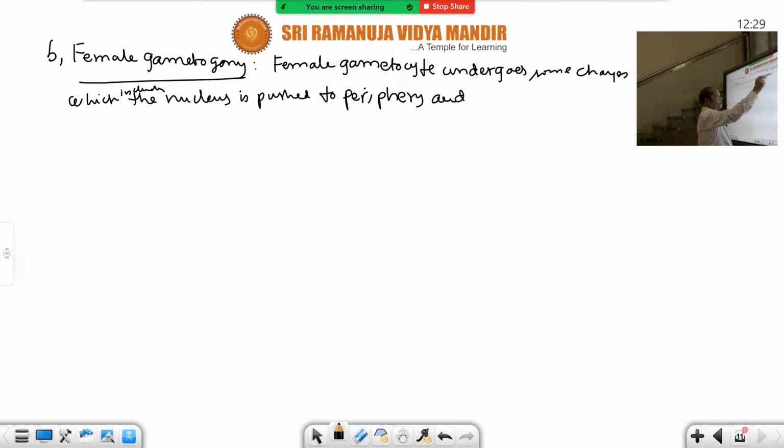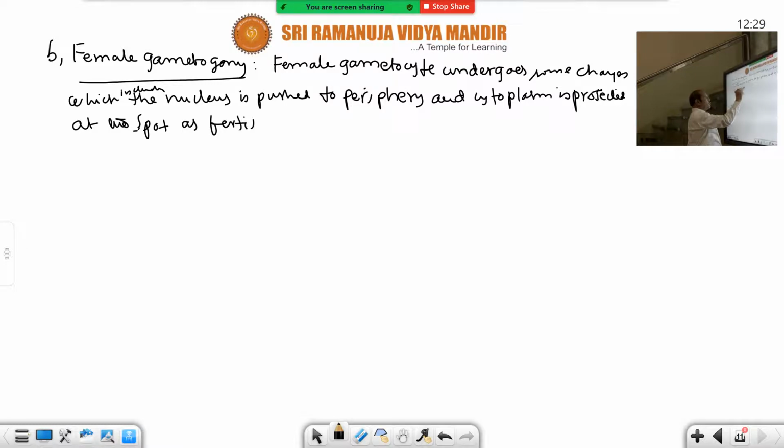Projection of cytoplasm at that spot forms a fertilization cone. So the fertilization cone is developed.